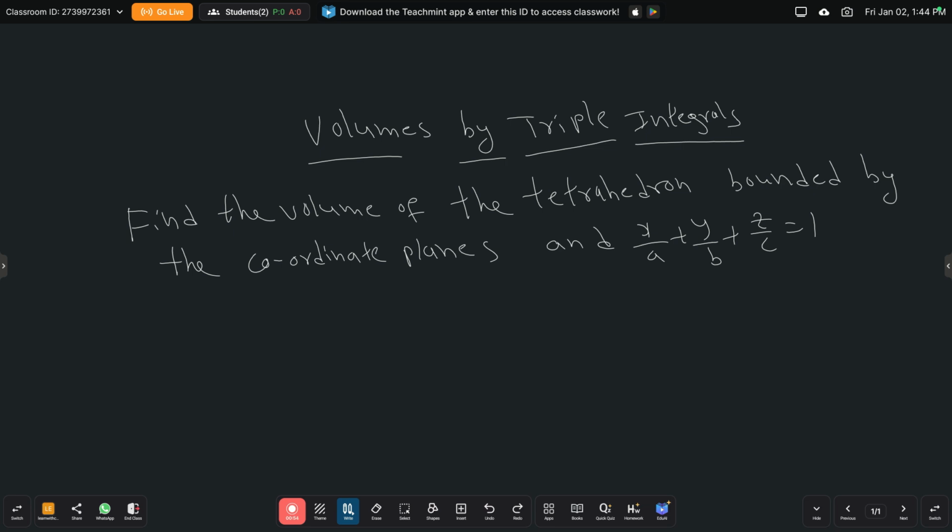Find the volume of the tetrahedron bounded by the coordinate planes and x by a plus y by b plus z by c is equal to 1. Okay, so here the given region of integration is